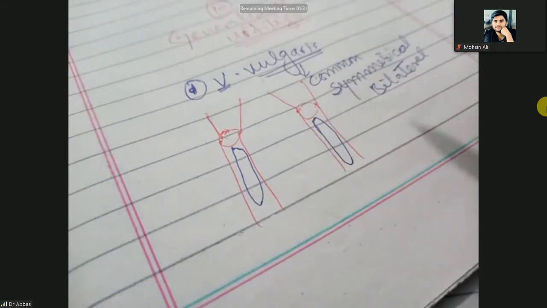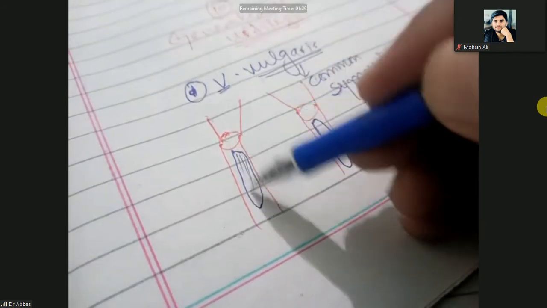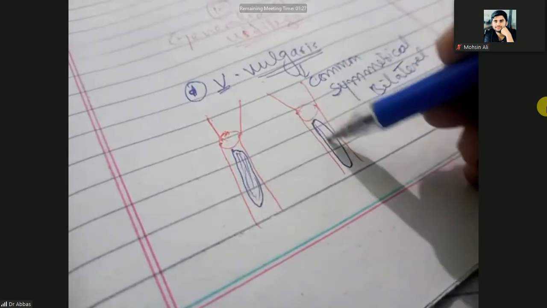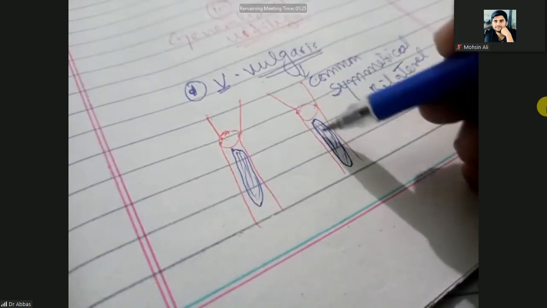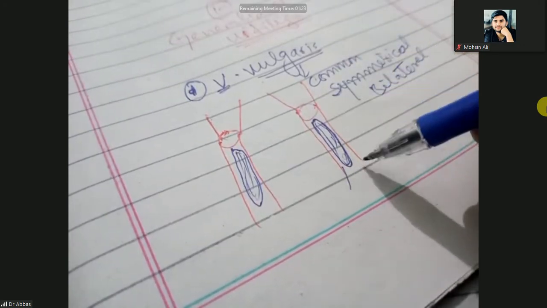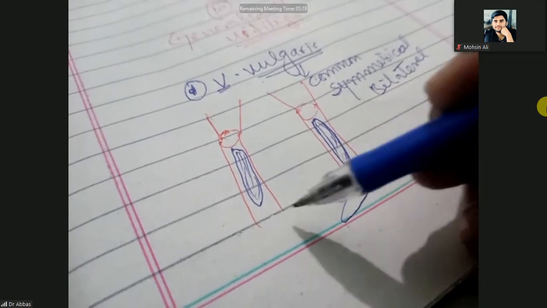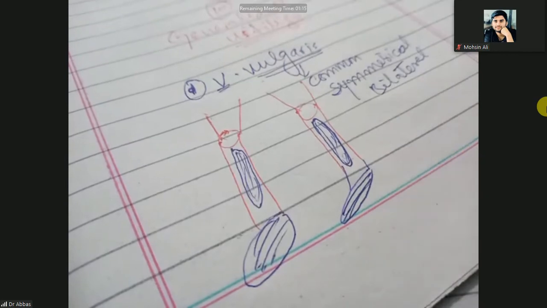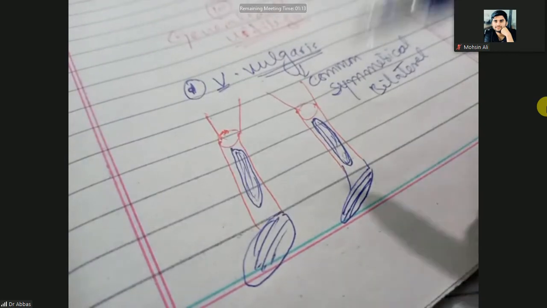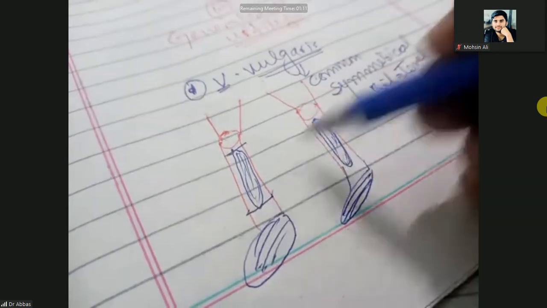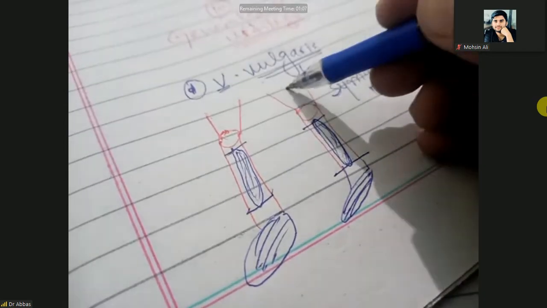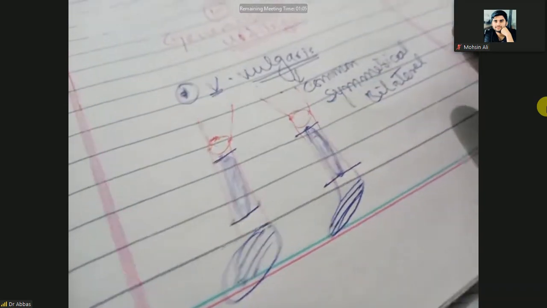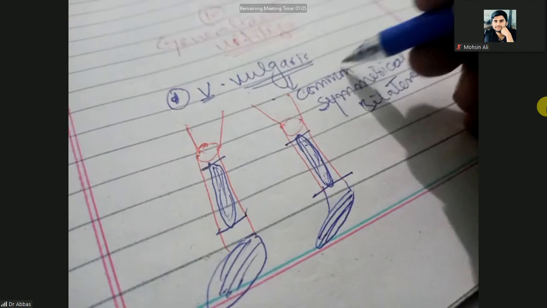So it is the most common bilateral white patches: if on one leg they are present, the same white patches will be present on the other leg. So these white patches are known as hypopigmented vitiligo, and they are symmetrically present. It means on this leg, same on this leg, not upper, same side.